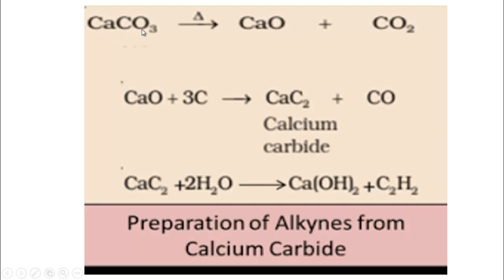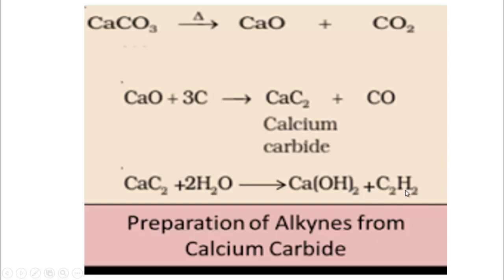Follow here, this is calcium carbonate. If we heat calcium carbonate, it dissociates and produces calcium oxide and carbon dioxide gas. Now this calcium oxide, when treated with 3 carbon atoms, produces calcium carbide and carbon monoxide gas. Now if this calcium carbide reacts with water, that means if water is mixed with calcium carbide, then calcium hydroxide and ethyne are produced. Follow here, this is ethyne gas. I have said carbon 2 to 4 compounds are gaseous substances. So here ethyne is a gaseous substance.